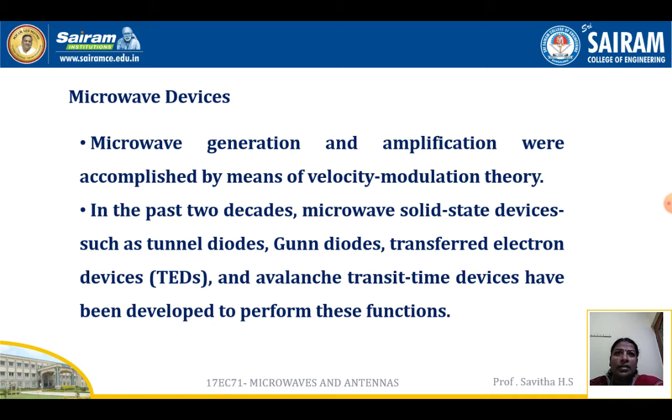Here we can see that the common characteristic of all microwave devices is negative resistance, which can be used for microwave oscillation and amplification. The progress of transferred electron devices and avalanche transit time devices has been so swift that today they are firmly established as one of the most important classes of microwave solid state devices.